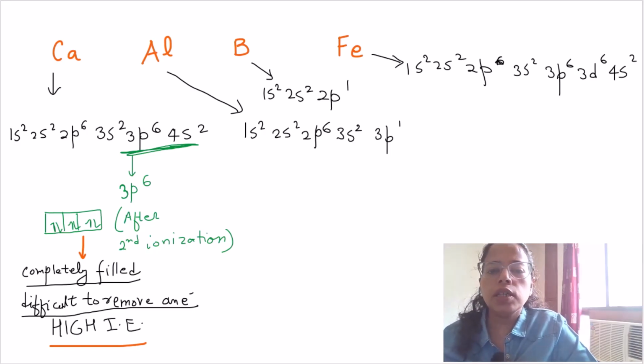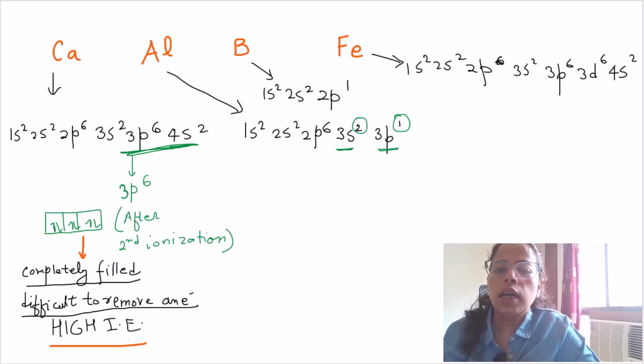Now what happens in case of aluminium? In case of aluminium, we have 3p1. So first ionization is done by removing the 3p electron, then second and third ionization by removing the two 3s electrons. The third ionization enthalpy is not very difficult, because after removing 3s2 3p1 we get a completely filled 2p6 orbital.